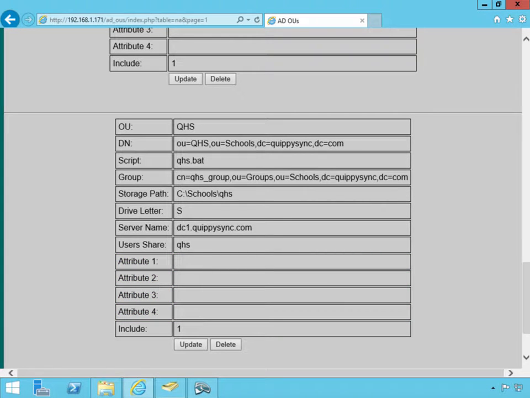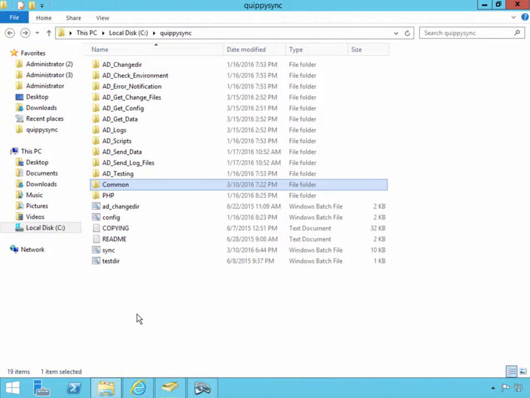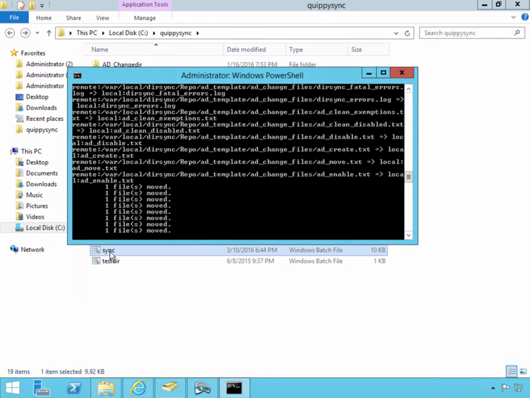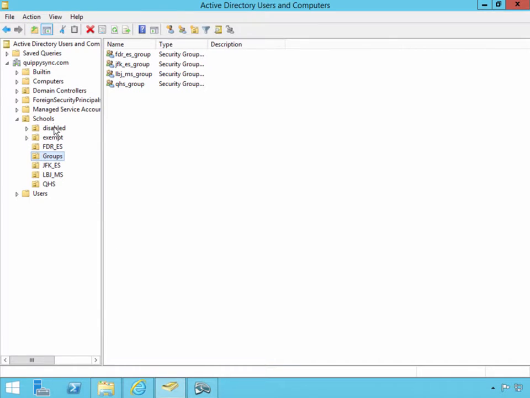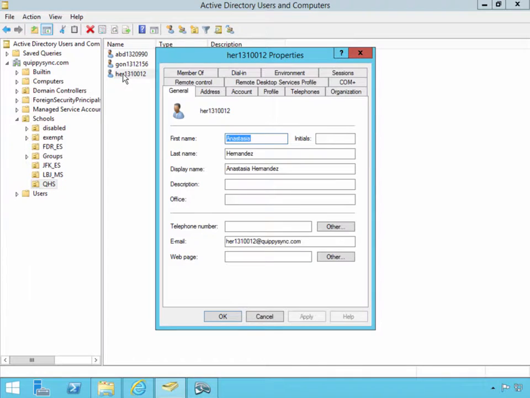I will now run a sync to create the 12 users and the export. As you can see, the accounts have been created. If we examine one of the accounts, we can see some of the attributes have been populated according to the information entered into the portal.